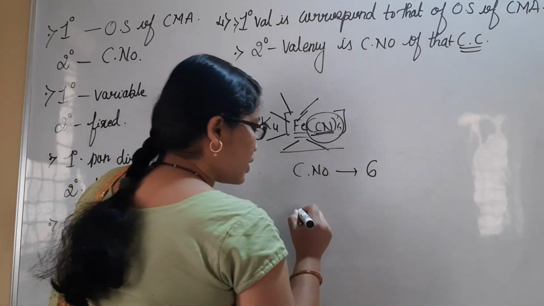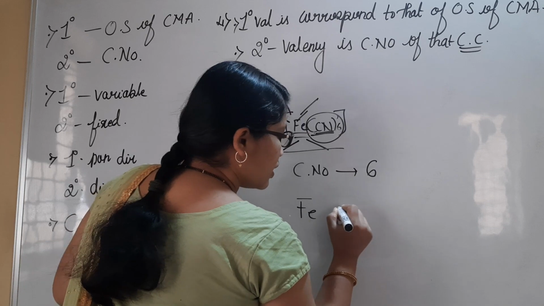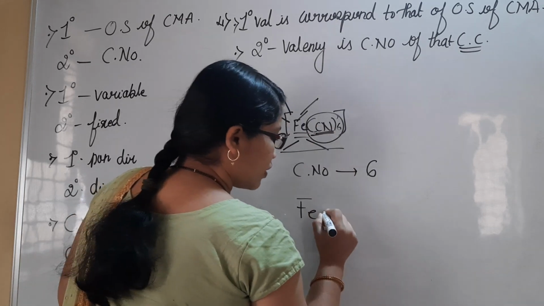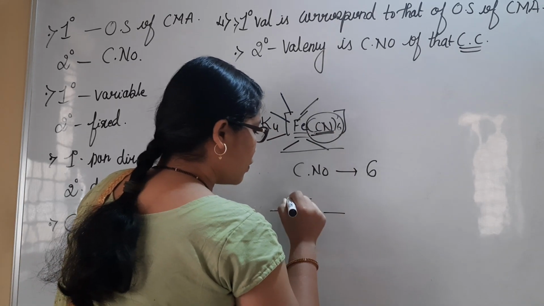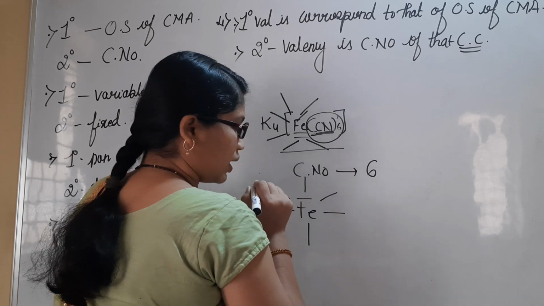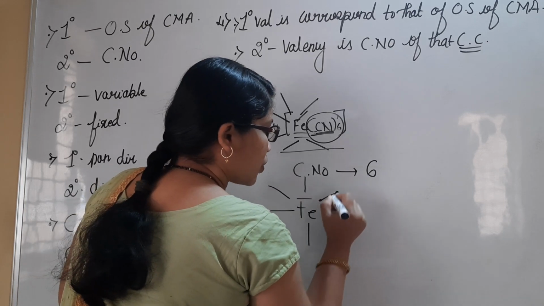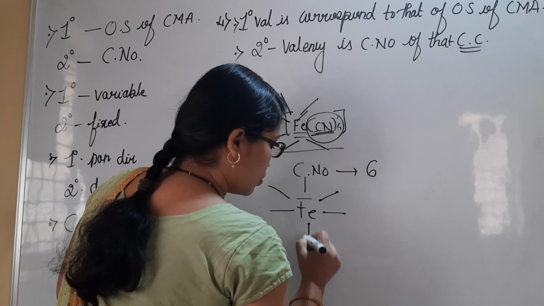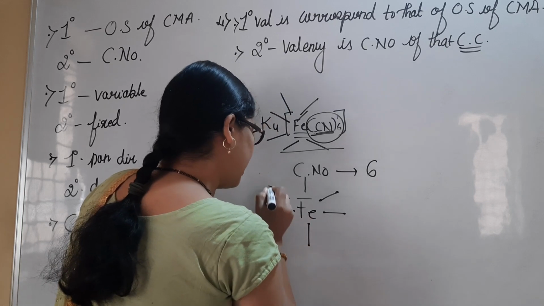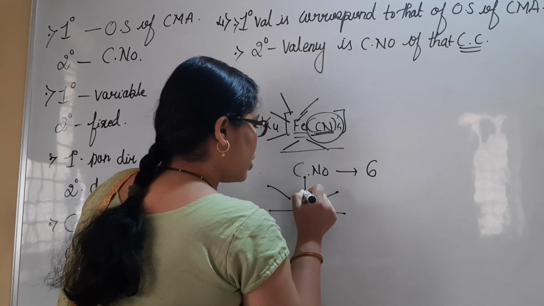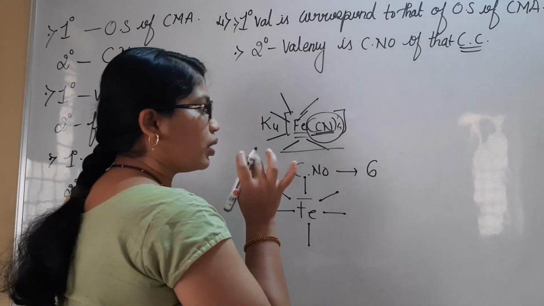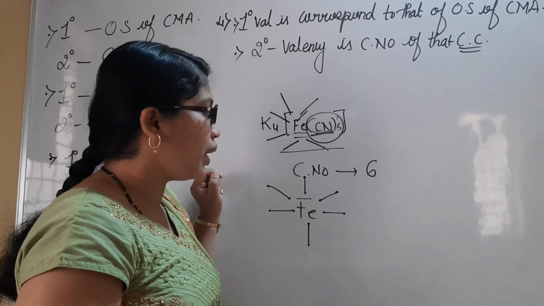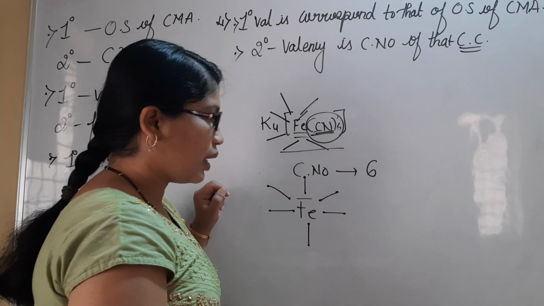Here it shows that Fe is present. There are CN6, 1, 2, 3, 4, 5, 6 CN. Each CN is providing 2 electrons to the central metal atom. Okay, because it is neutral. CN negatively charged, sorry, it is CN minus. It is donating 6 electrons.